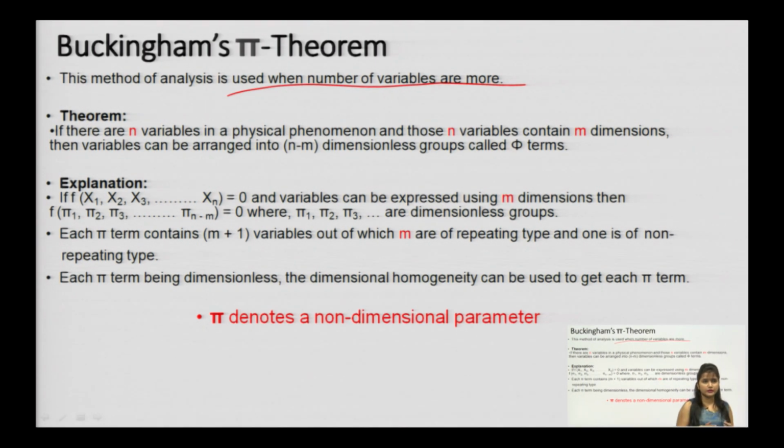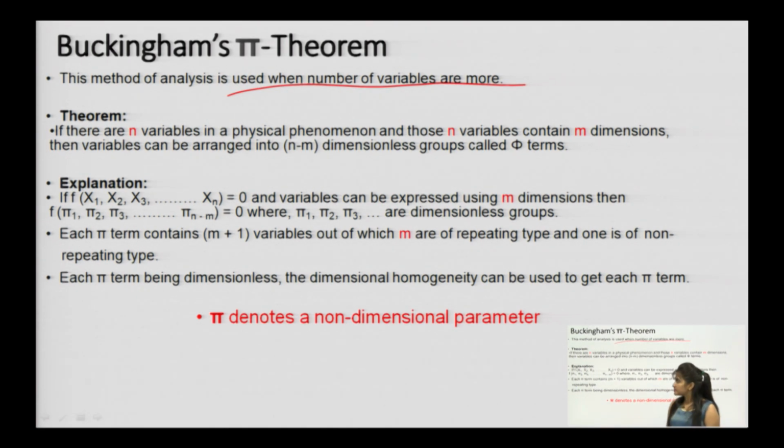So, now I will repeat it in one go, to make it clear: if there are n number of variables in a physical phenomenon and those n variables contain m dimensions, and especially m means fundamental dimensions, then the variables can be arranged into n minus m dimensionless groups called pi terms. Now, coming to the explanation of how we are going to do that.